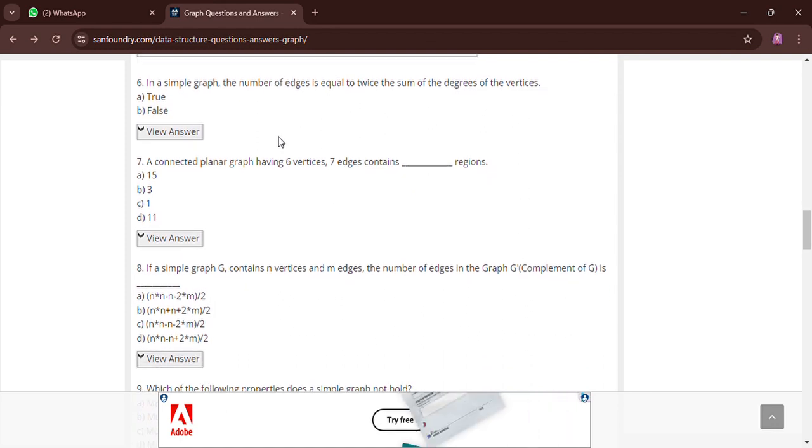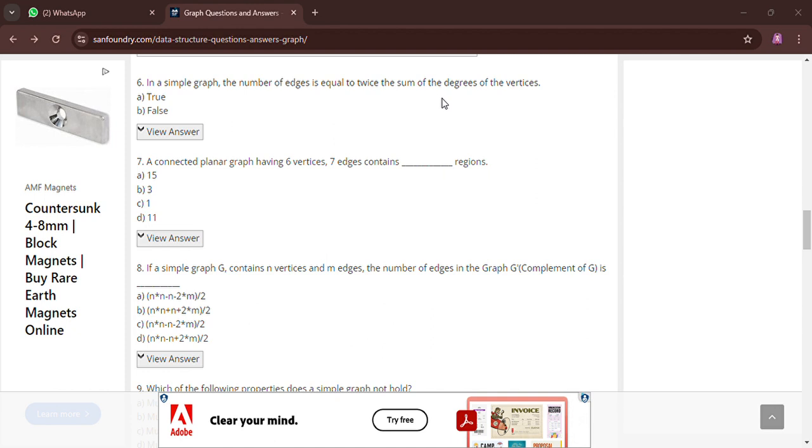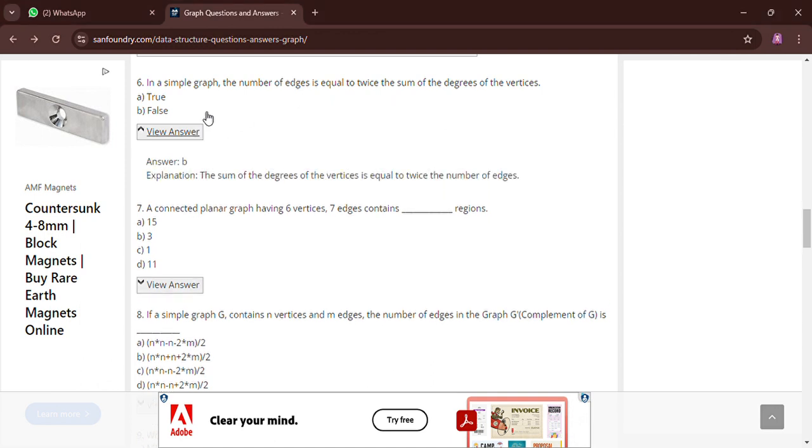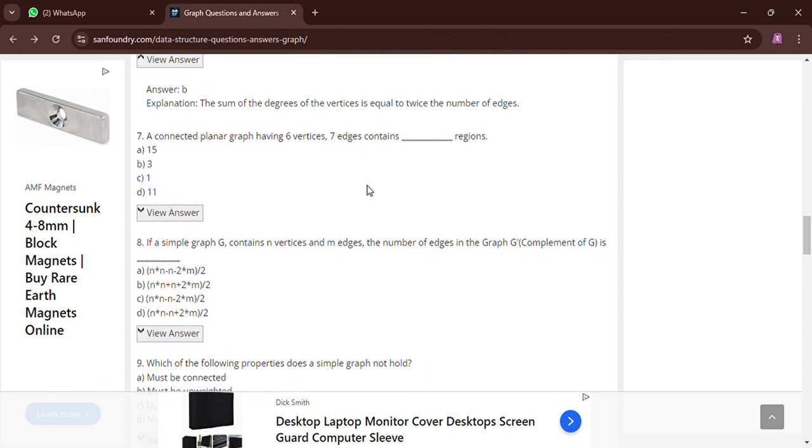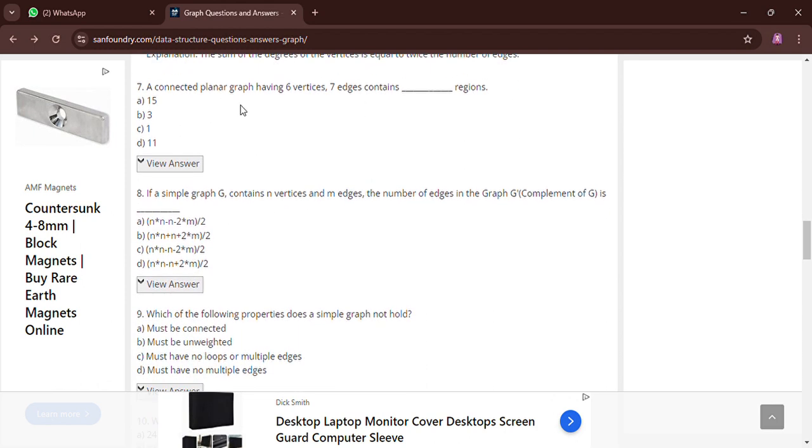So next question, in a simple graph the number of edges is equal to twice the sum of degrees of the vertices. Here the number of edges is equal to twice the sum of the degrees of all. It's not correct. The correct answer is that the sum of degrees of vertices is equal to twice the number of edges. So this is false. We can also take the explanation: the sum of degrees of all vertices is equal to twice the number of edges.